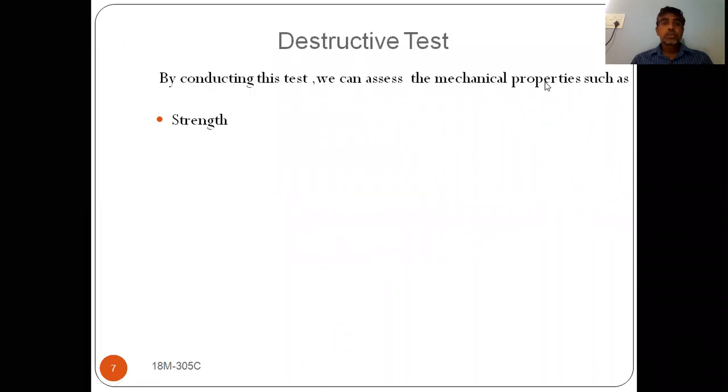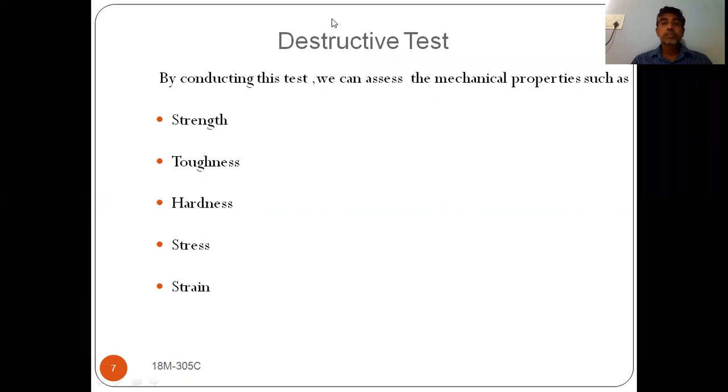Next, destructive test. If you see the destructive test, what are the things we are going to find out? By conducting this test, we can assess mechanical properties. I already told you. By using this destructive test, we can find out the mechanical properties. We have already studied the different mechanical properties. See here, these are the different mechanical properties we are having.